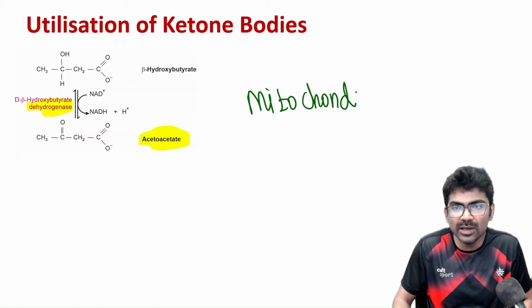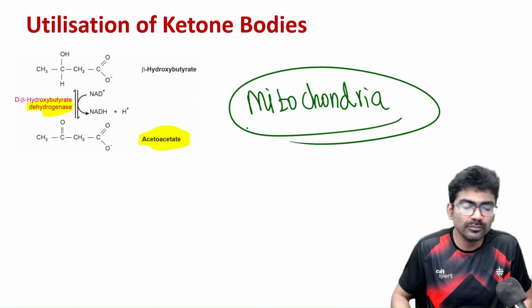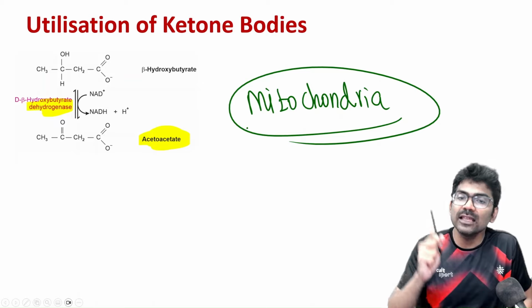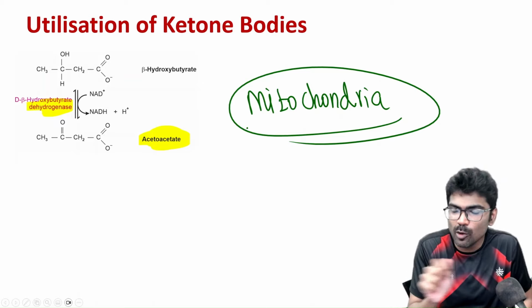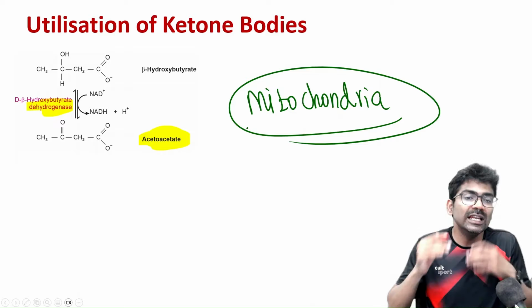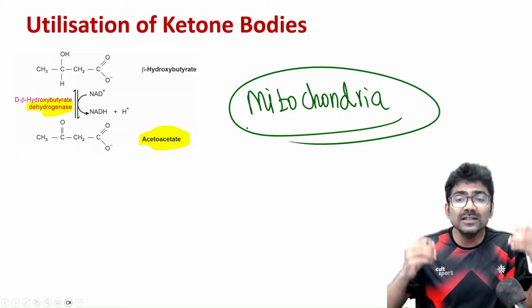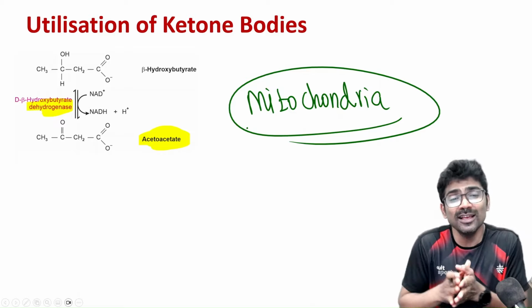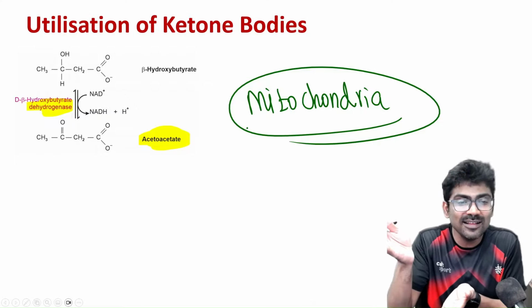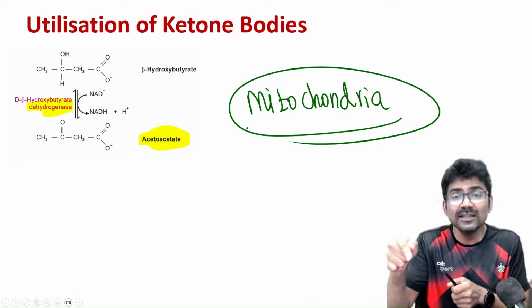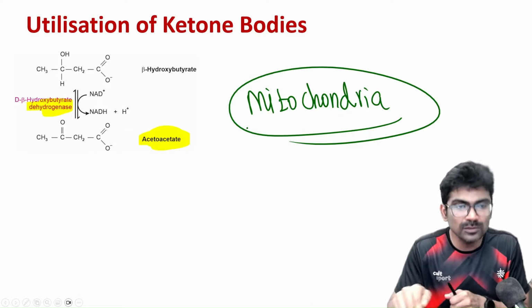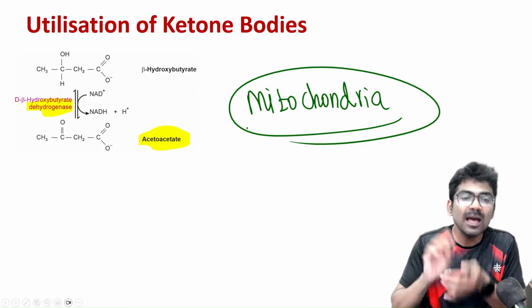In mitochondria, TCA cycle is also happening, right? So in extra hepatic tissues we are talking, not about liver. So in liver, TCA cycle was not happening. That is why acetyl CoA entered the ketone body synthesis. Whereas in extrahepatic tissues, some amount of TCA cycle is happening.